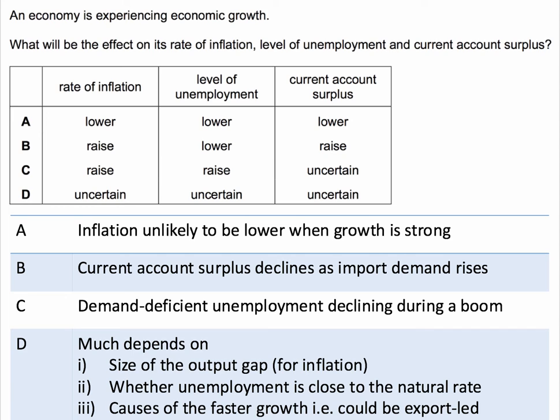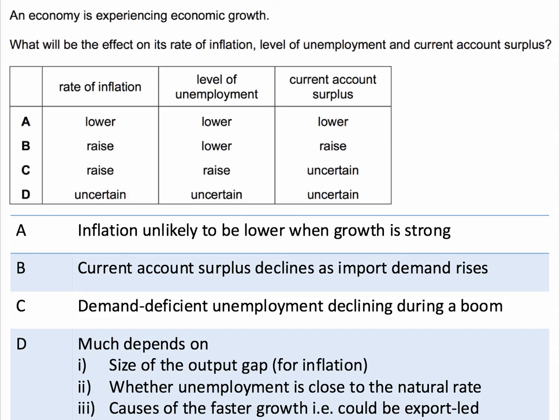Now, we're not asked to evaluate multiple choice questions, but why is it D? Well, will inflation rise or fall? It depends on the pace of actual growth compared to the amount of spare capacity in the economy, the so-called output gap. Will unemployment continue to fall? Well, it depends on whether unemployment is actually already close to the natural rate of unemployment.